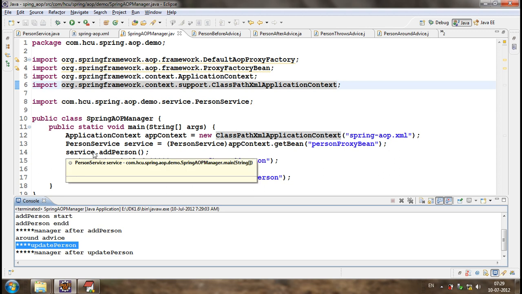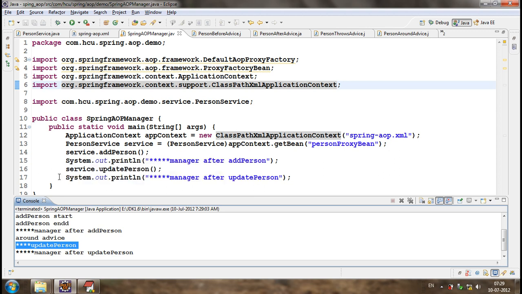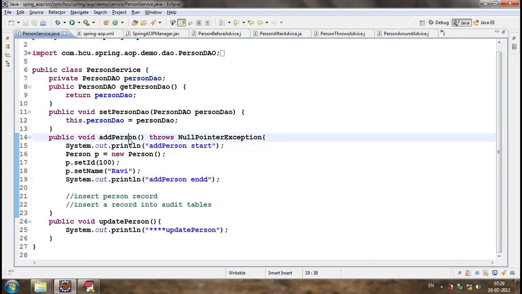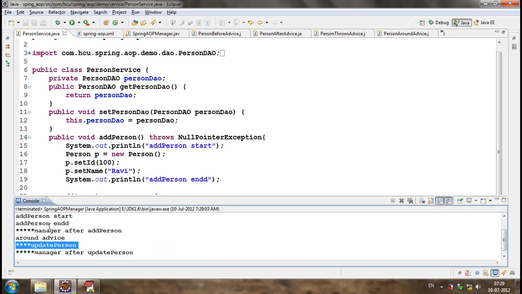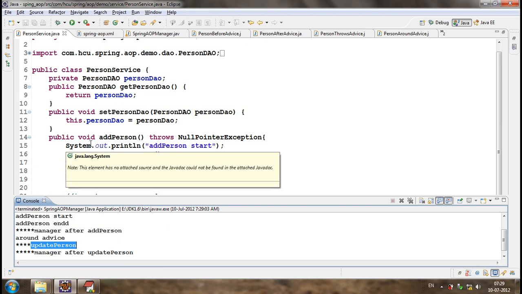Is that executing for a specific method or for all the methods? How many methods are there in the service? Add person and update person. So this advice is being executed for add person as well as update person.